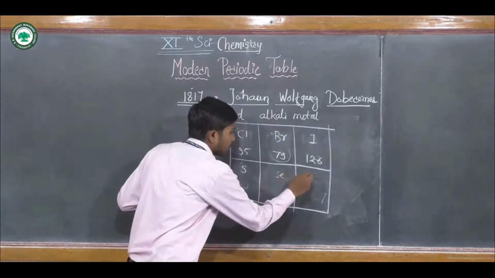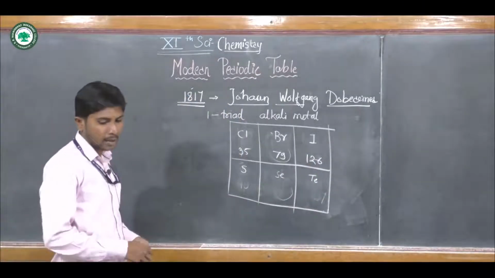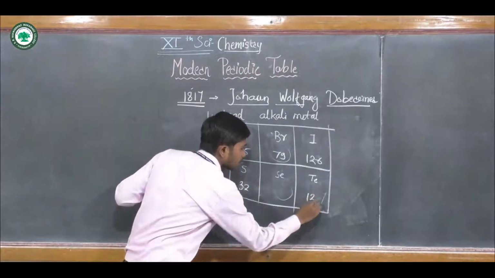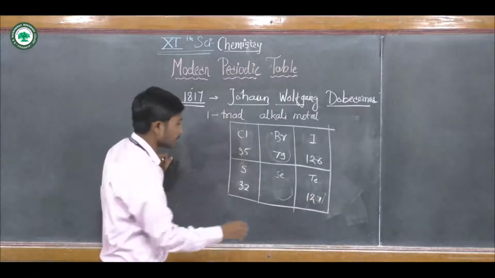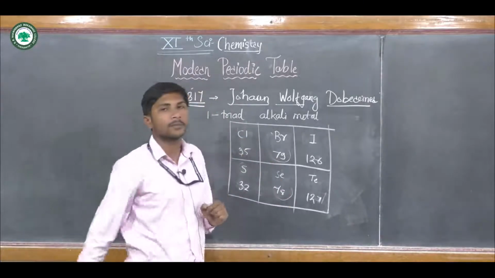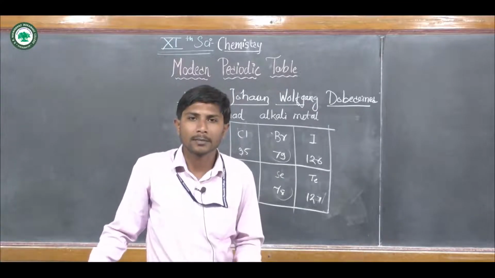Their atomic masses are 78. Okay, these are some triads explained by Dobereiner.